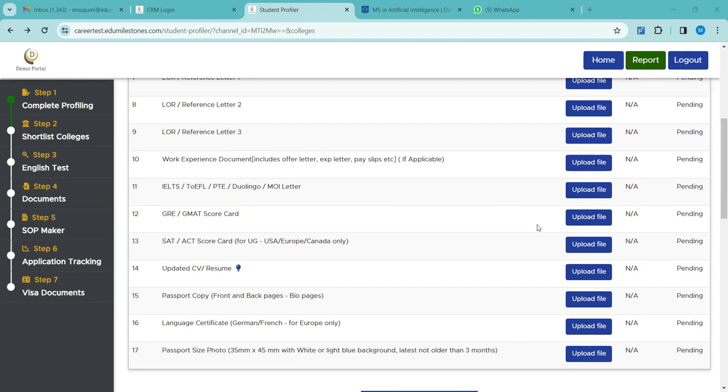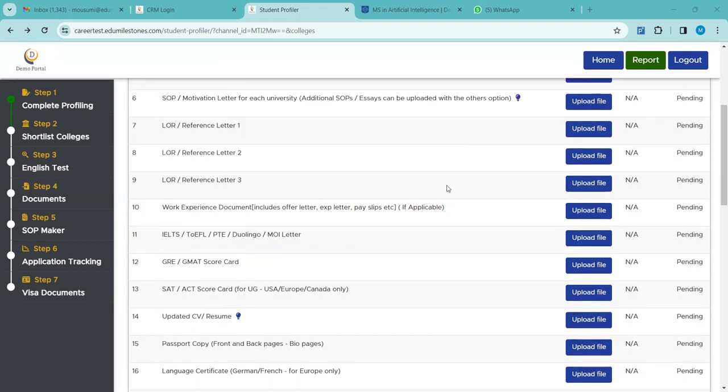Ma'am, is there any specific format that we need to follow for SOP and our resume? Format in the sense, the SOP can be only 700 to 800 words. This is the standard requirement. Maximum it can go to 1.5 pages.